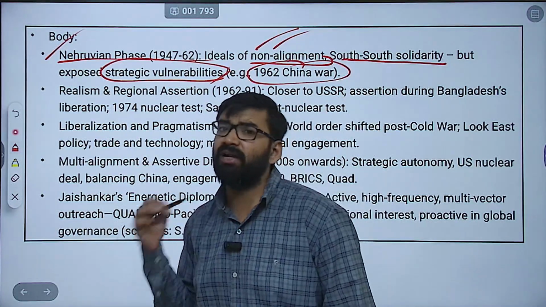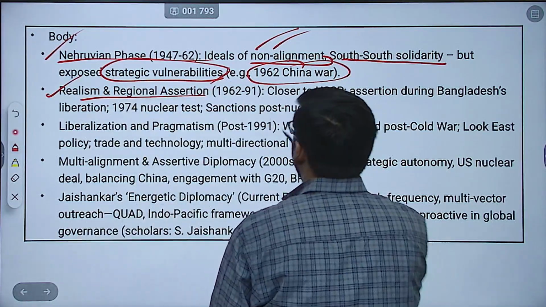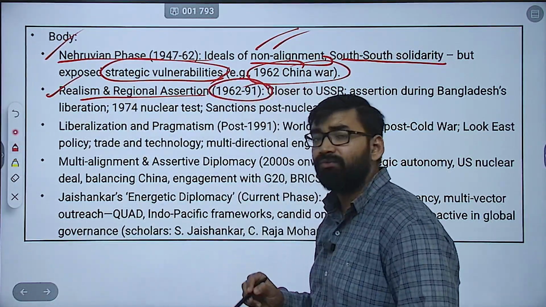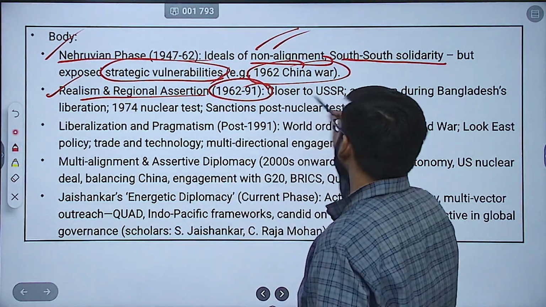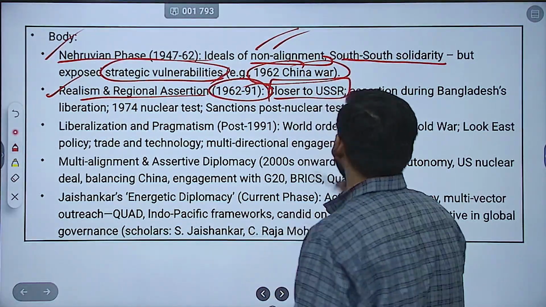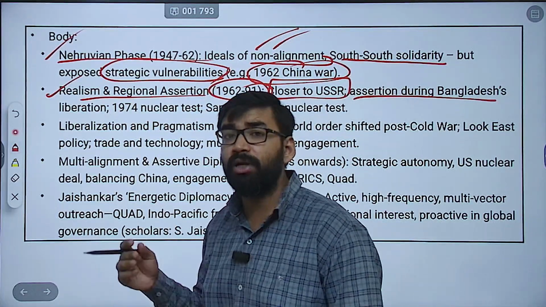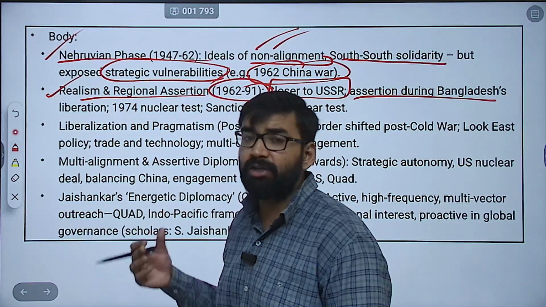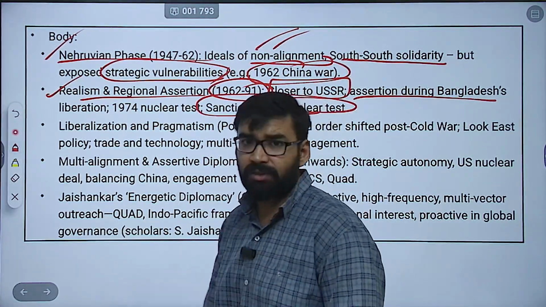Then comes the second phase of realism and regional assertion, from 1962 to 1991. In this period, India was closer to the USSR, with the 1971 treaty. You can mention assertion during Bangladesh liberation, the nuclear test Pokhran 1, that is Operation Smiling Buddha, then sanctions after the nuclear test.